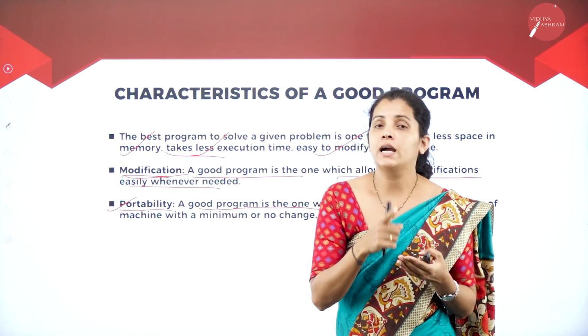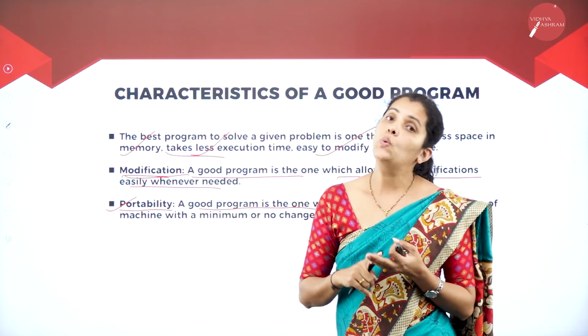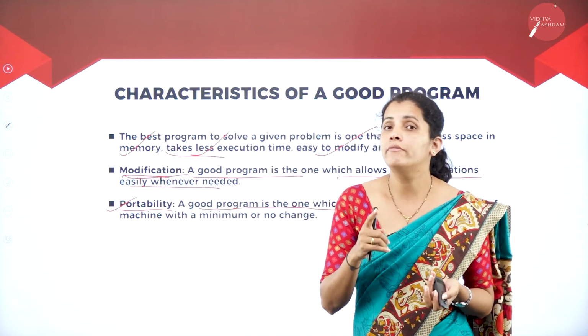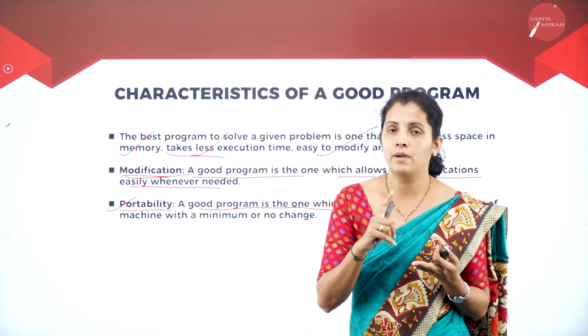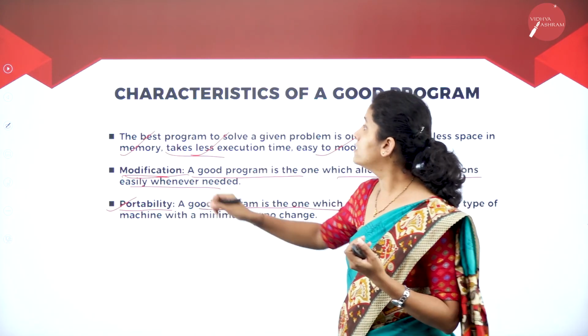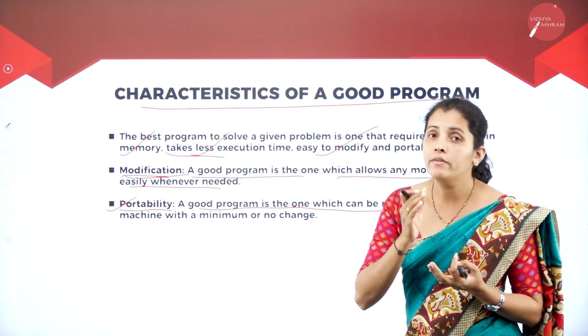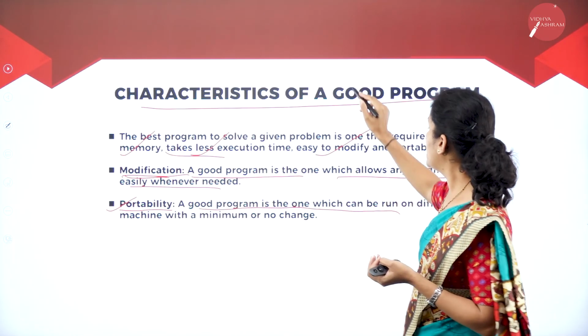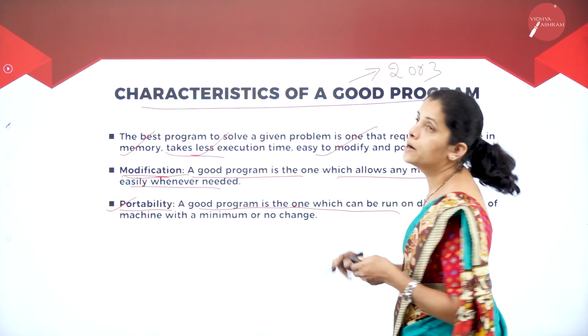At the same time, the difference between the while loop and the do while loop is also an important question, and you can expect a 3 mark question. The characteristics of a good program is also a very important topic, and here you can expect 2 or 3 marks.